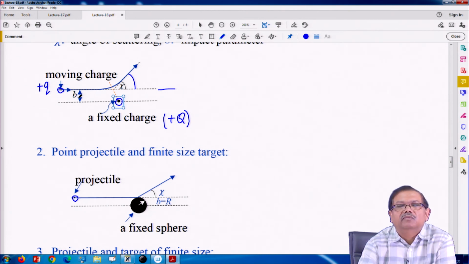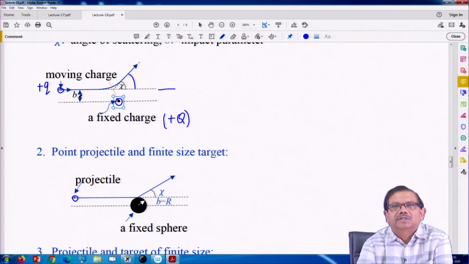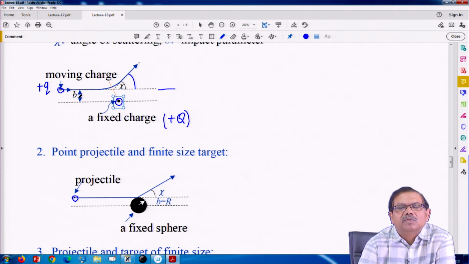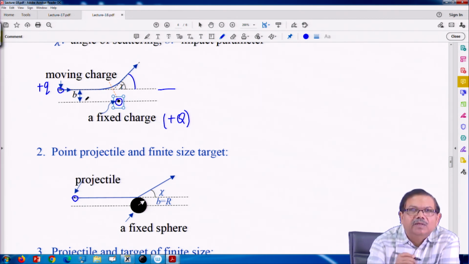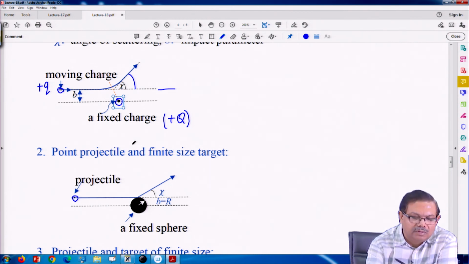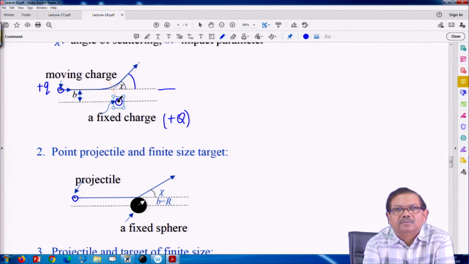Target may be one fixed particle or object or an assembly of particles or targets, etc. Okay. So, there is a concept of impact parameter. Here if B is smaller, deviation is going to be more. So, the angle of scattering would be more if this charged particle is coming closer to another charged particle.